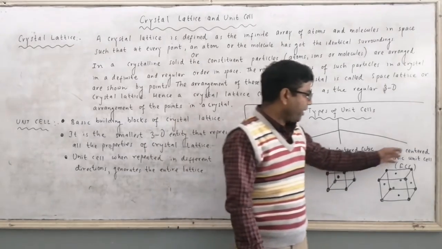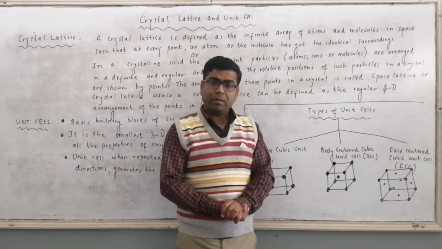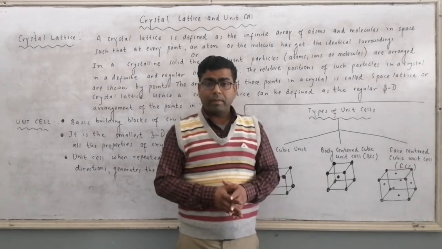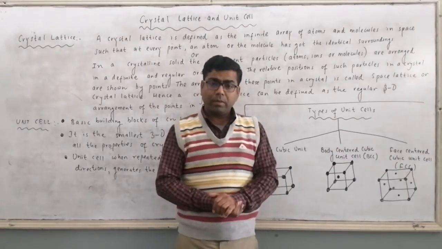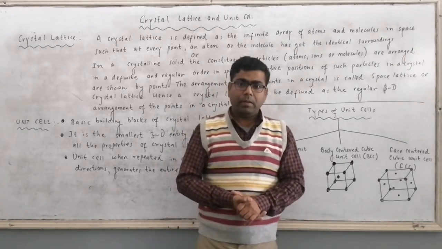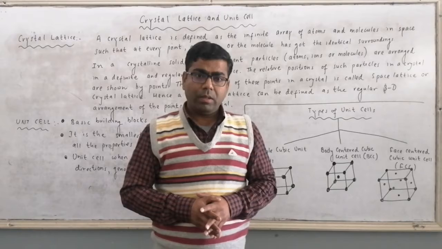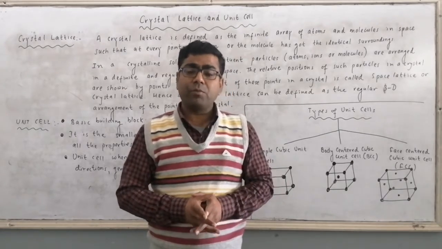Then comes your face centered cubic unit cell, FCC, having arrangement of particles at the corner of the cube. With this, each cube is having 6 faces. At the center of each face, we are having atoms or the particles.